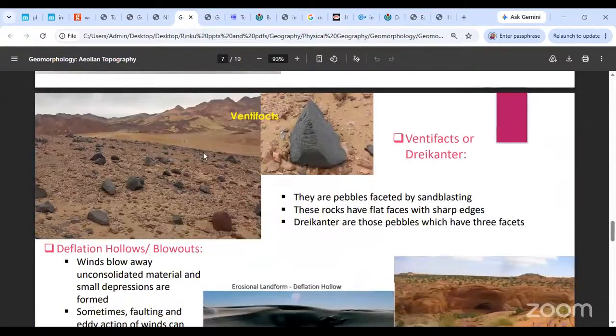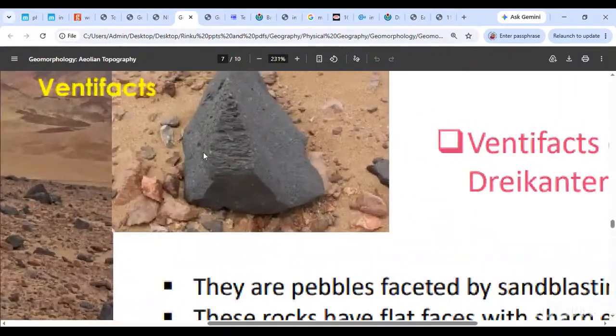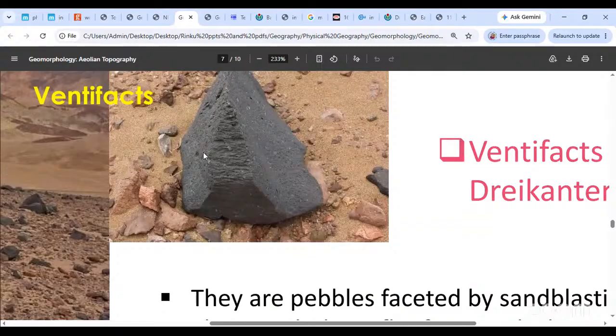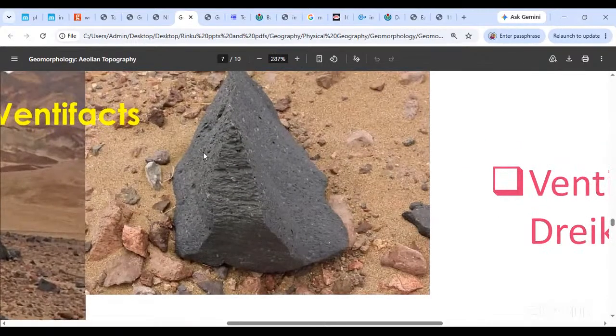Okay. The next one is a stone called ventifacts. The rocks in the desert usually are not like those rounded off pebbles, okay? Even if there is a rounded off pebble, because of the sand which keeps blasting on one surface, can you see it gets a nice face? You will see that it gets a very plain face and very sharp edges. Instead of the nice rounded stone that you would get, because of the sandblasting effect you get this. You will find a faceted stone, meaning it will have a nice face and these little edges. Can you make out these edges over here and the faces? Okay. So these are called ventifacts.